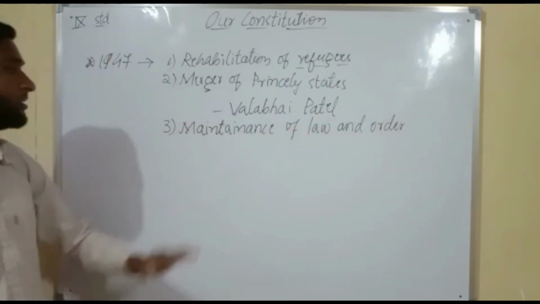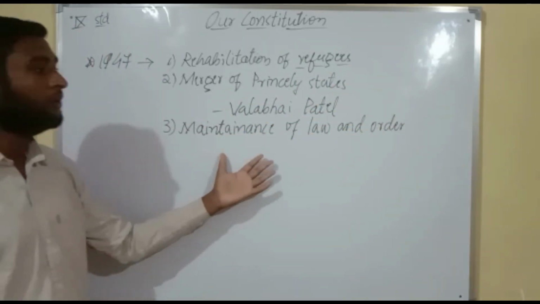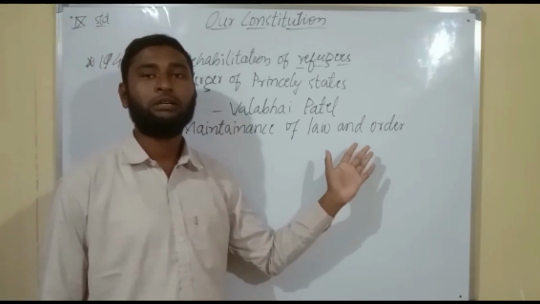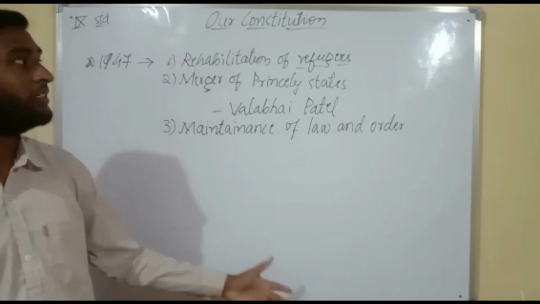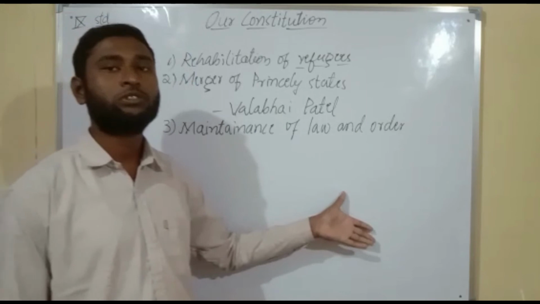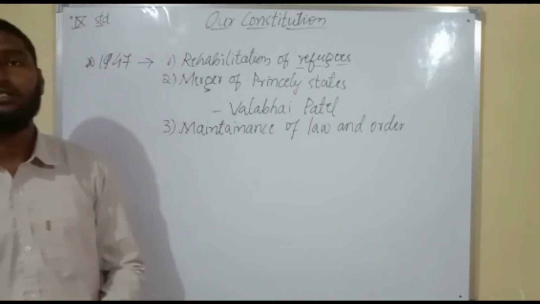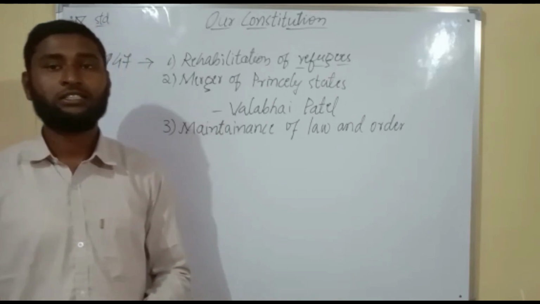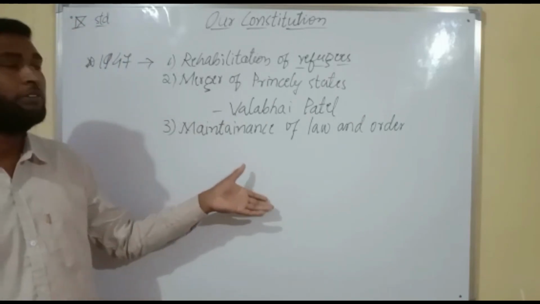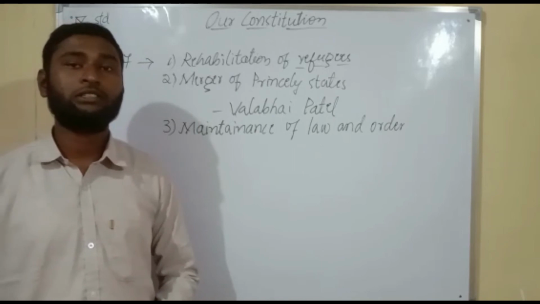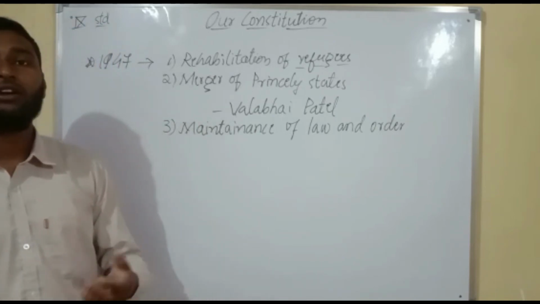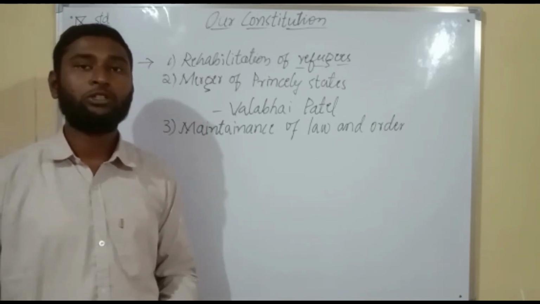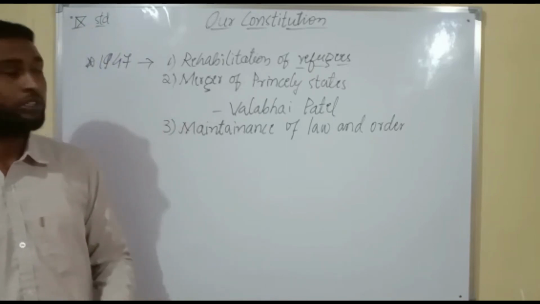The third one, the maintenance of law and order, needed the framing of the constitution. So in this chapter, we are going to study how the constitution was framed, what its features and characteristics are, and we will come to know the fundamental rights and fundamental duties, who are called citizens, and about our leaders.